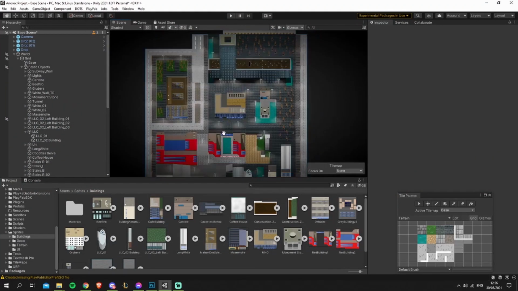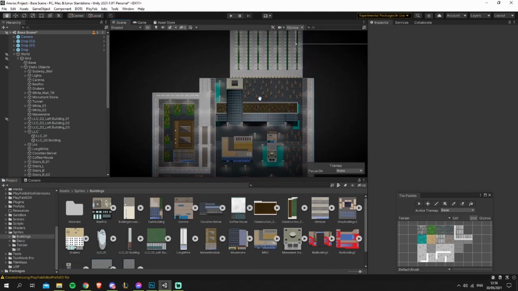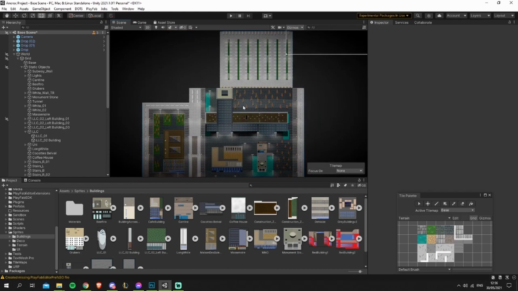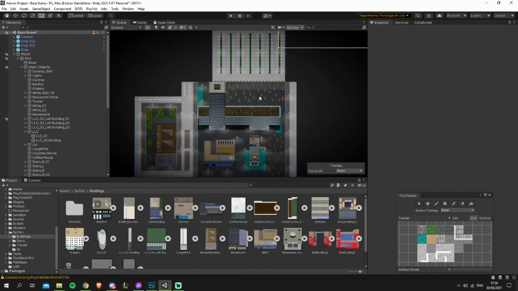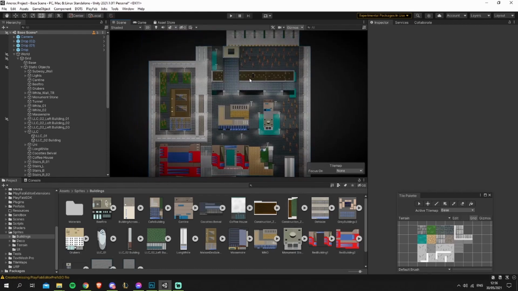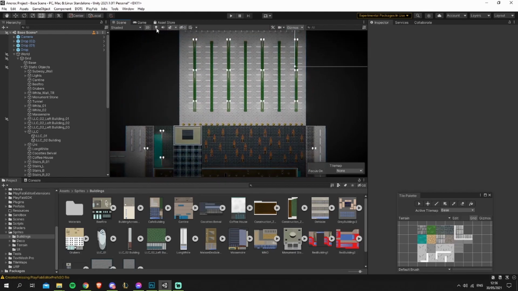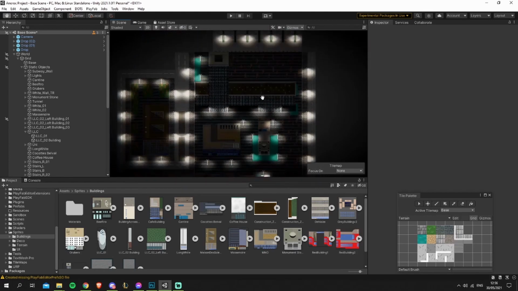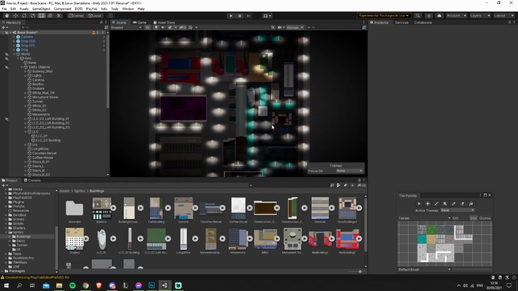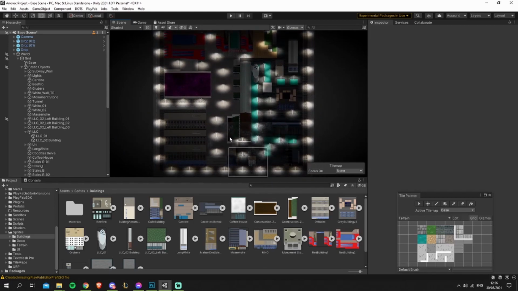So here we can see the map, and on the map I added some decorations that we didn't have before doing the presentation. The decorations are also the lanterns, which give the light when we make the map darker.